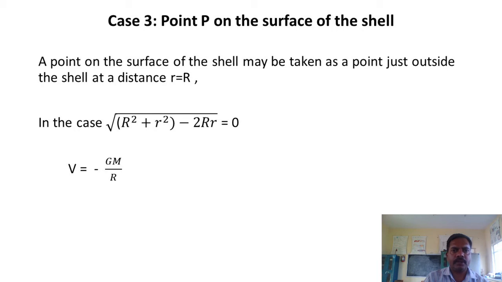A point P on the surface of the shell may be taken as a point just outside the shell at a distance, so here small r equals R. In this case, the square root of R square plus R square minus 2R into R equals 0. So the potential of a point P on the surface of the sphere is given by the equation V equals minus GM by capital R.